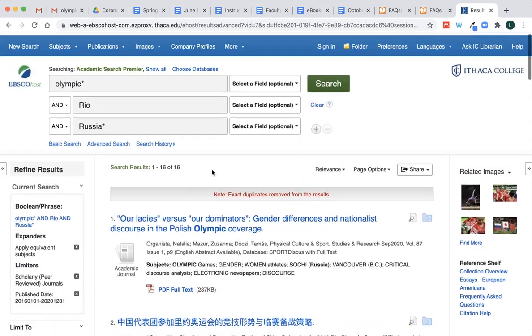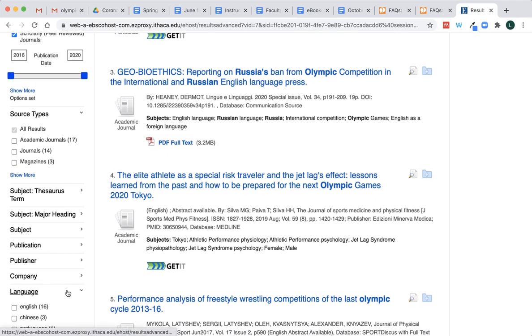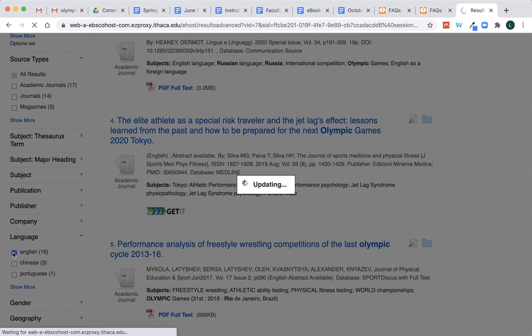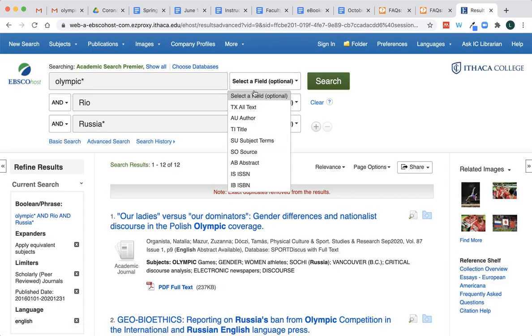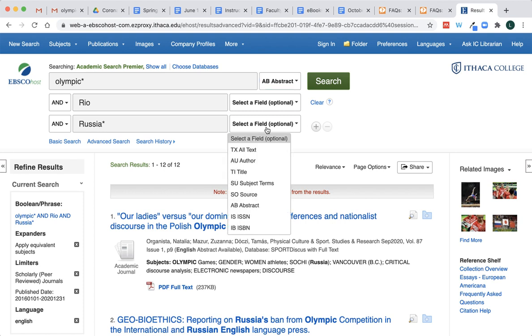By the way, language is something that we can limit to. It seems like there are a few Chinese language articles, so we could limit to English if that was helpful. And as I mentioned before, title is very straightforward. The term is in the title, but some of the other fields might be useful too.